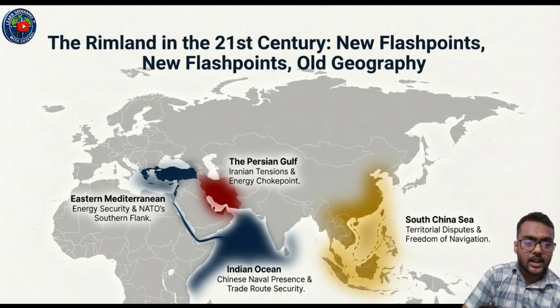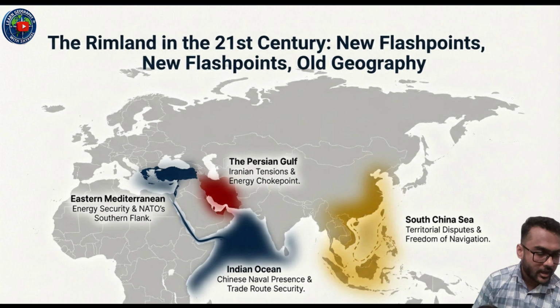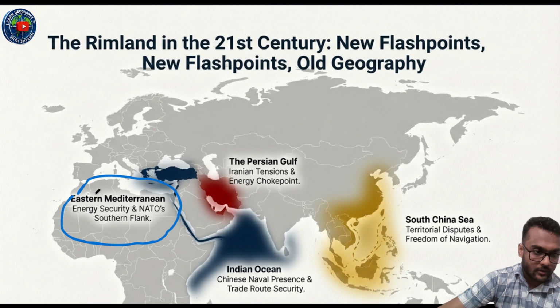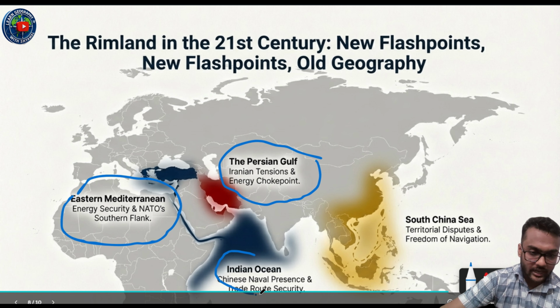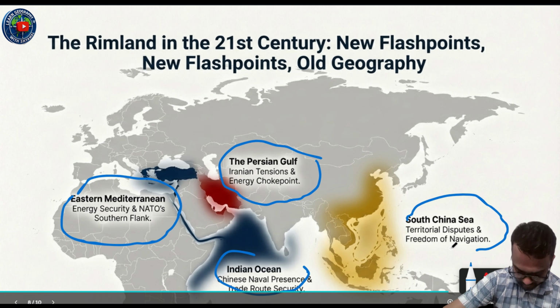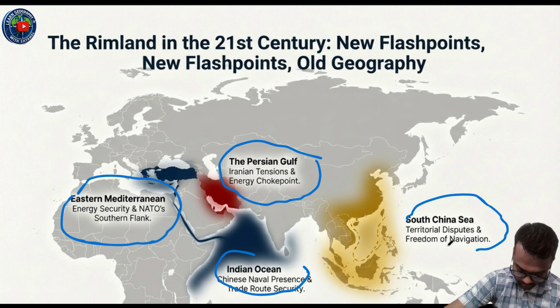The Rimland in the 21st century: there are some new flashpoints in old geography. For example, the Eastern Mediterranean, energy security and NATO's southern flank. Then the Persian Gulf, Iranian tensions, energy shock points. Then the Indian Ocean, Chinese naval presence and trade route security. In the South China Sea, territorial disputes and freedom of navigation.